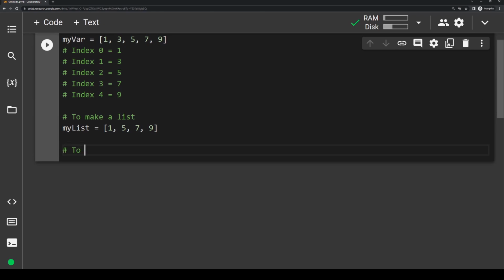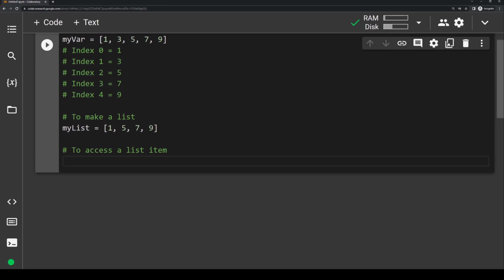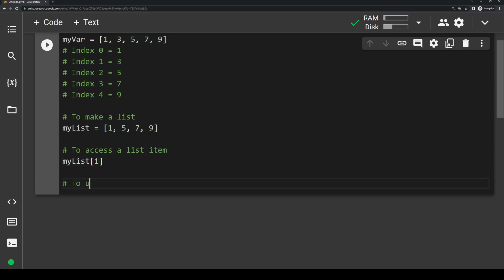To access a list item, write the name of the list variable, in this case my list, then square brackets, and then whatever index you want to access. So if we want to access 5, this is at index 1, so we write it something like this.